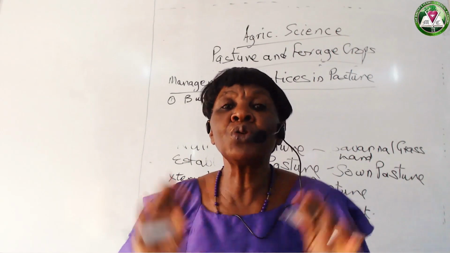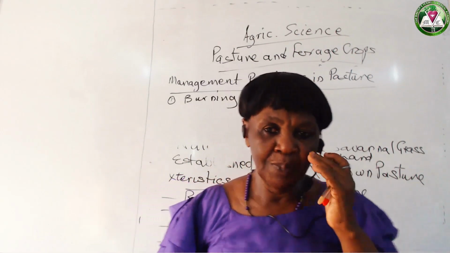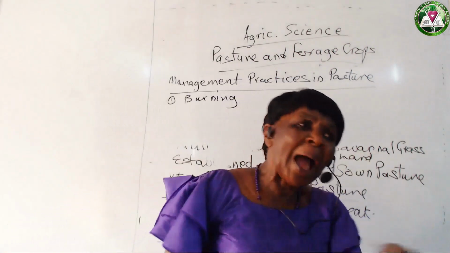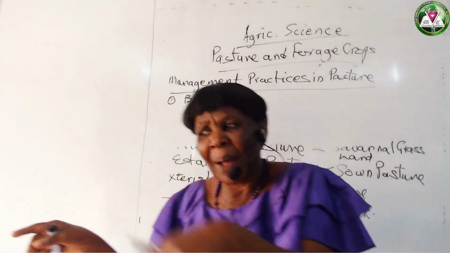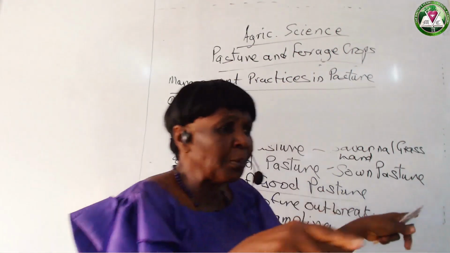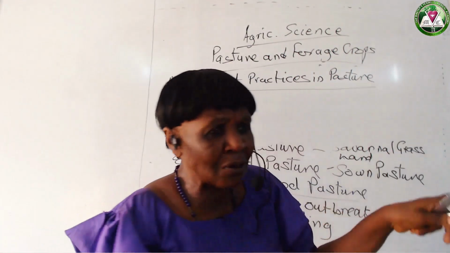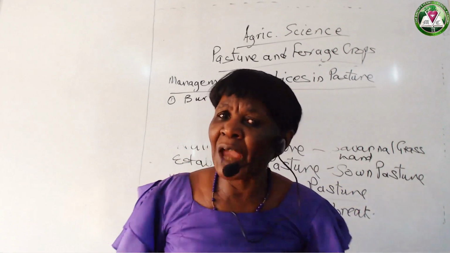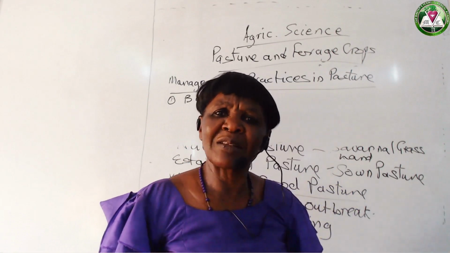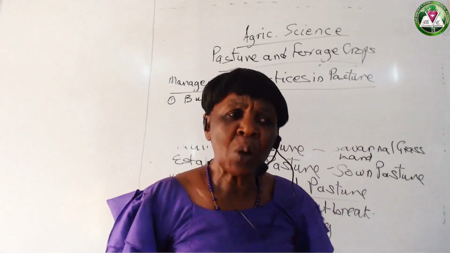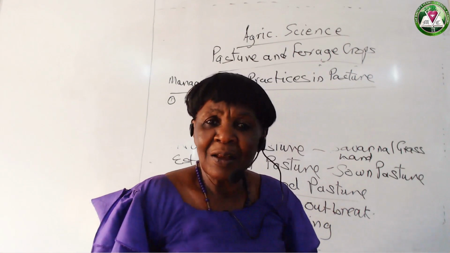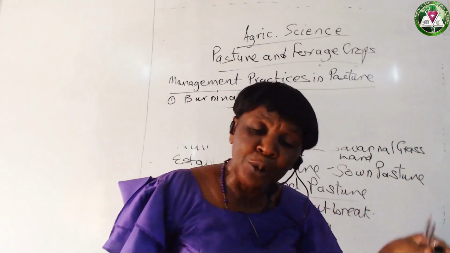Then the animals do the feeding themselves. So during feeding, the animals move about, the farm animals move about. And in the process of moving about, there are some ectoparasites on the body of the animals. Ectoparasites. So when these animals are moving about, these ectoparasites, remember ecto and endo.